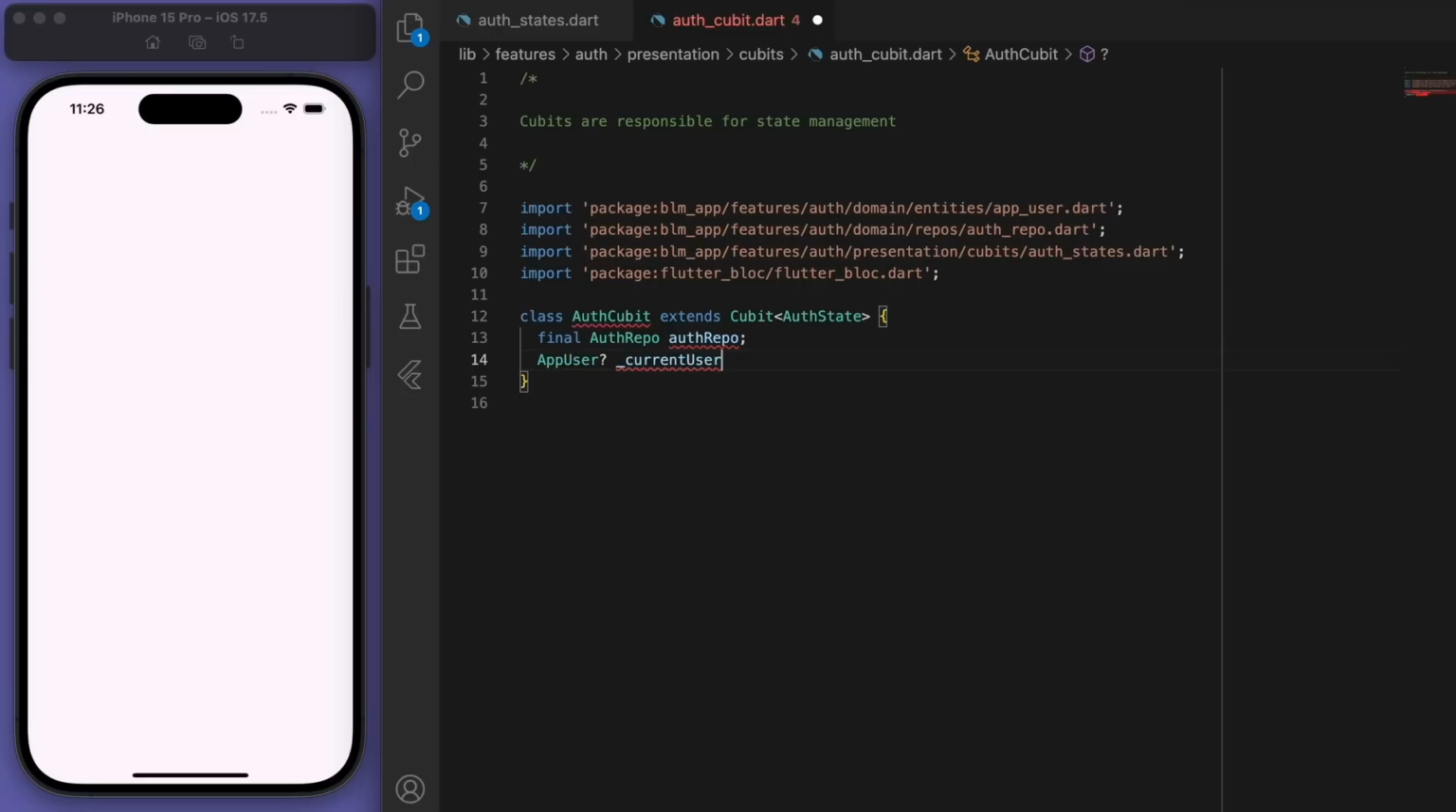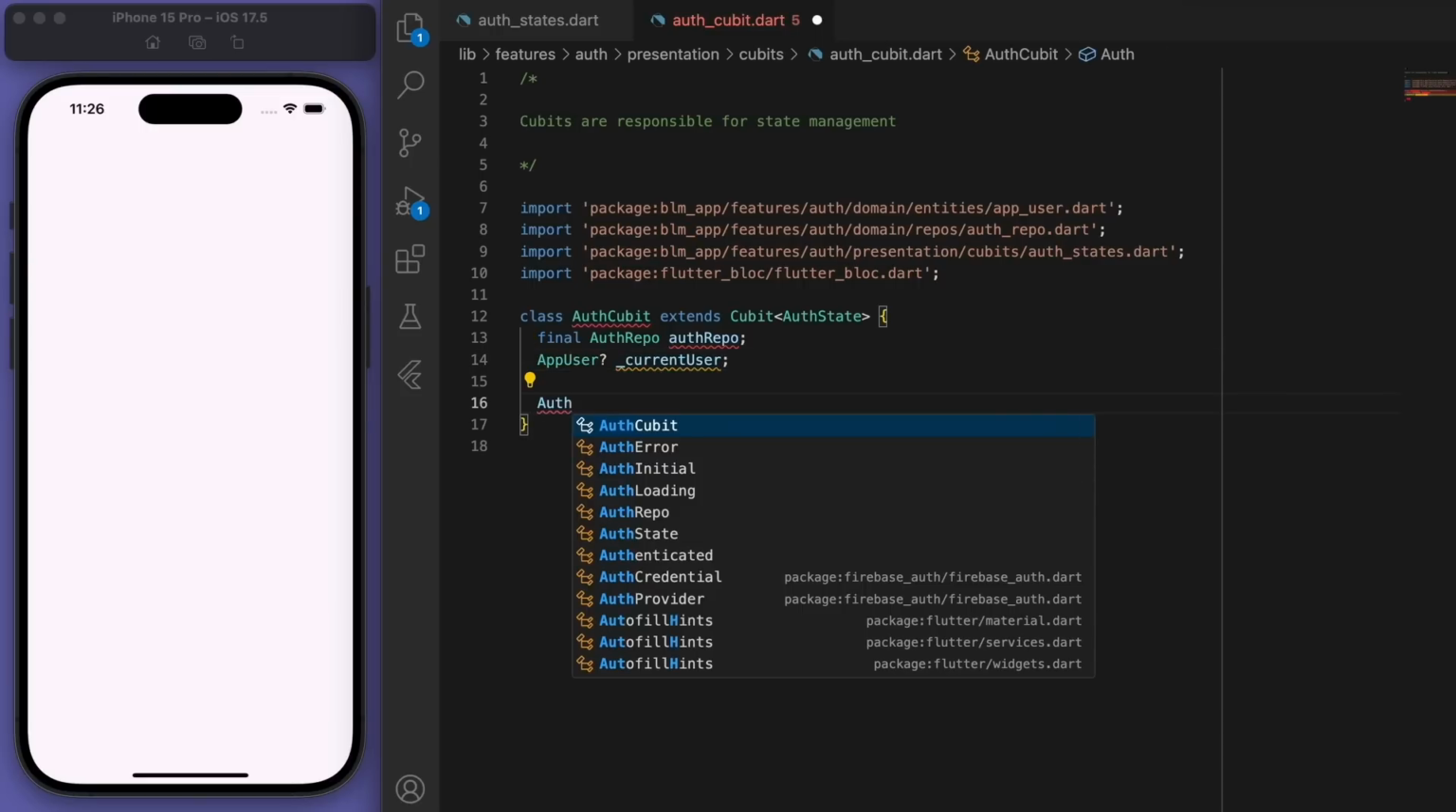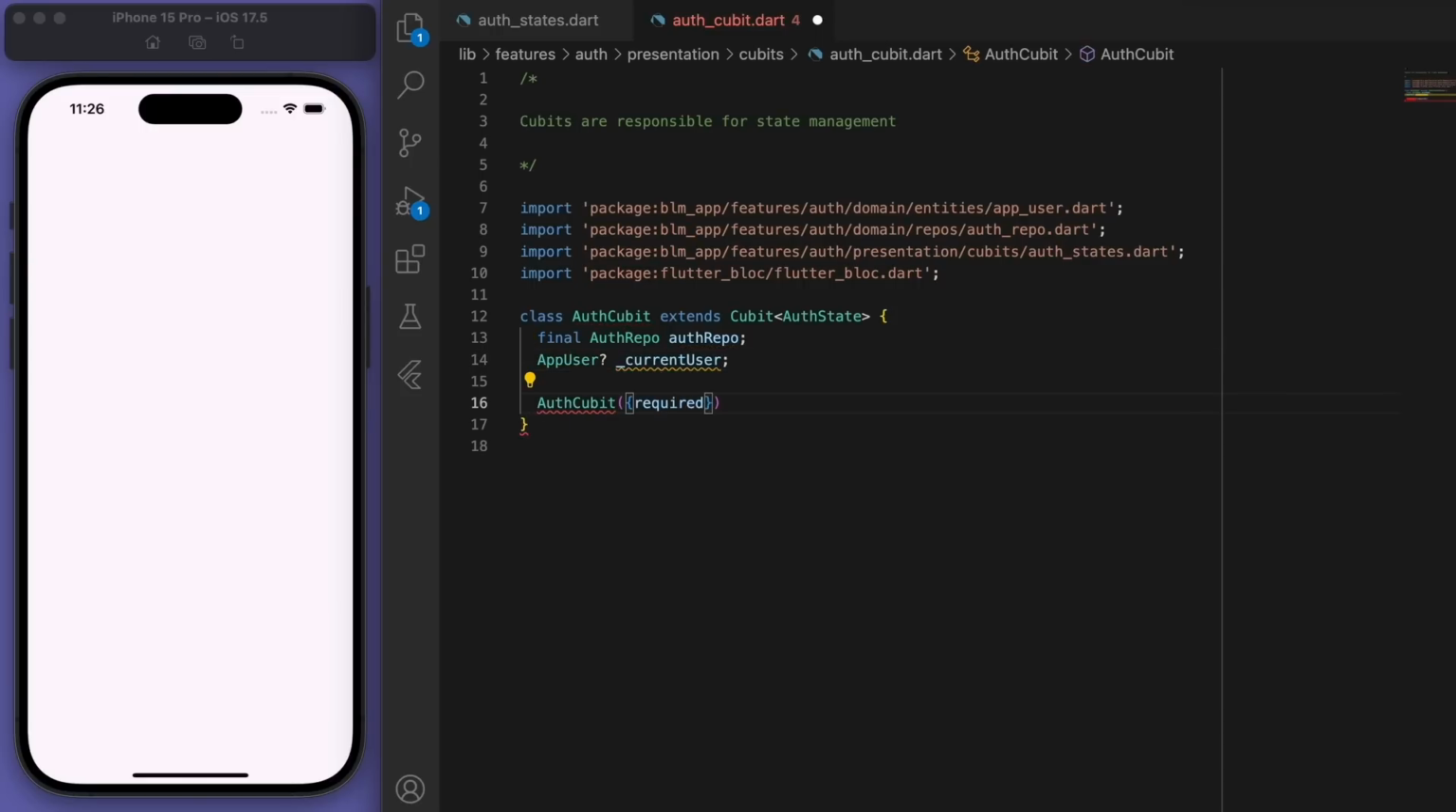And let's also store the current user locally. And we'll create the constructors for this. And let's create a getter method to get the current user. And let's start filling out some of these methods.